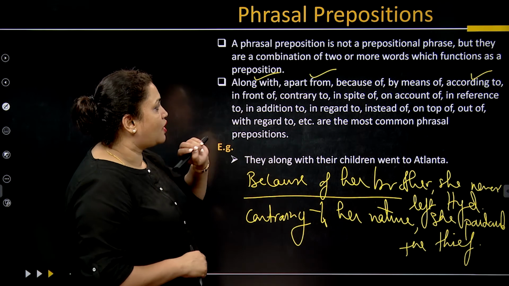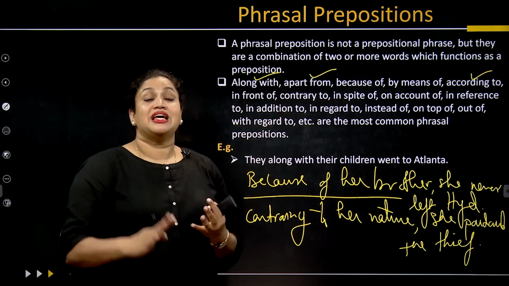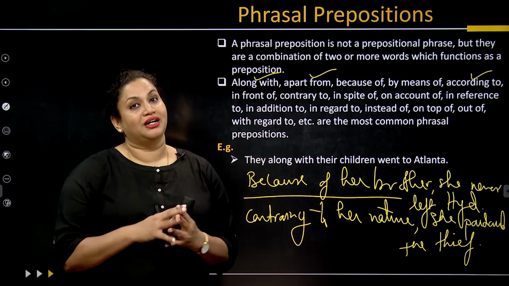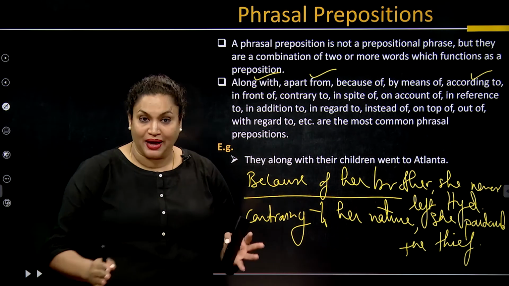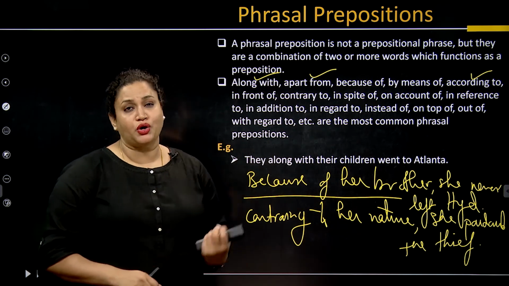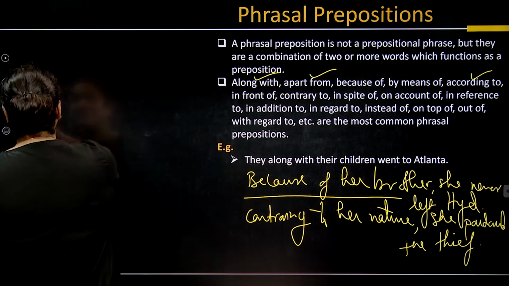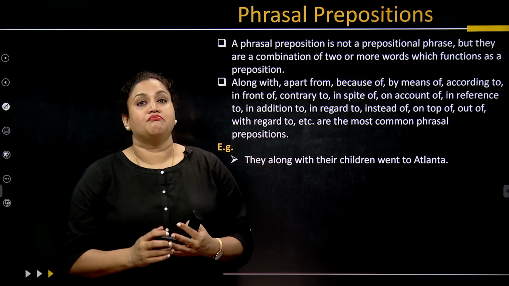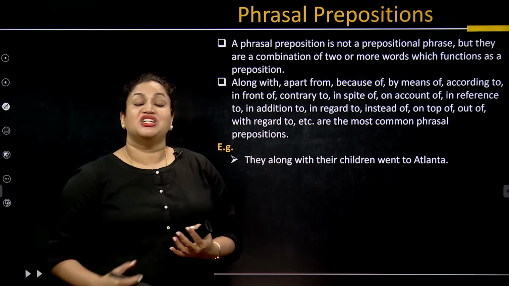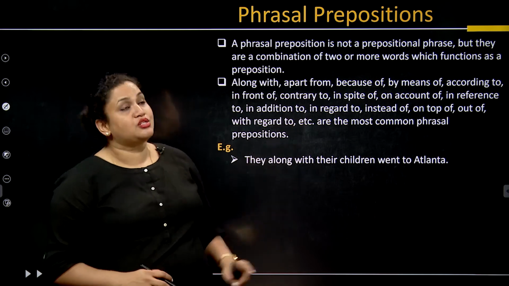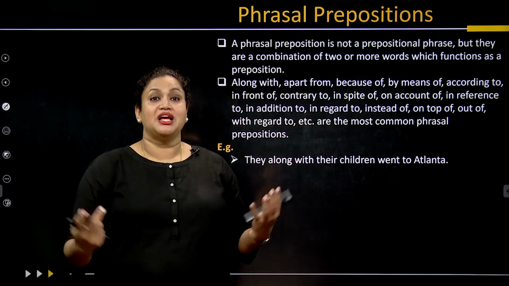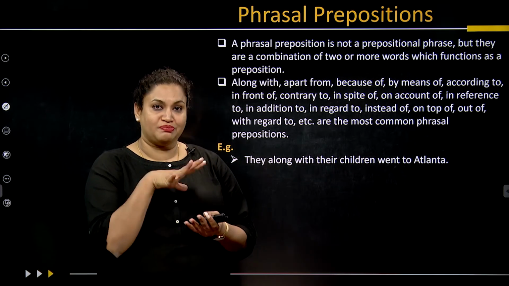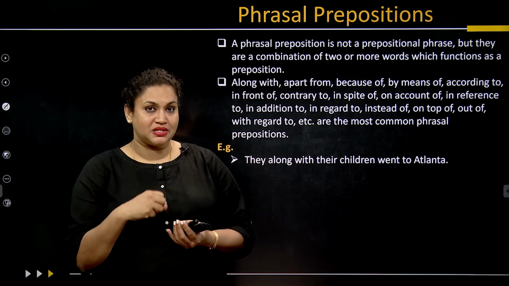The next one we would like to talk about is in spite of. In spite of her meager earnings, she took care of her family. Here also we are talking about something that is really less, regardless of her meager earnings, she took care of her family. Like when we did our word building exercises, we learned how to make synonyms.